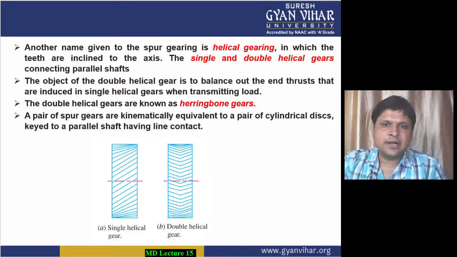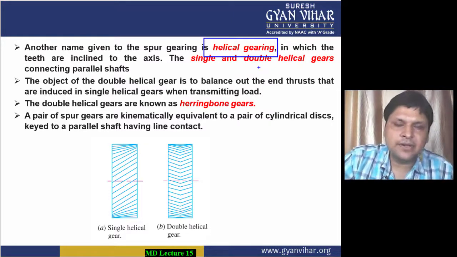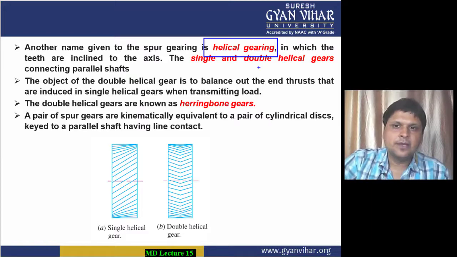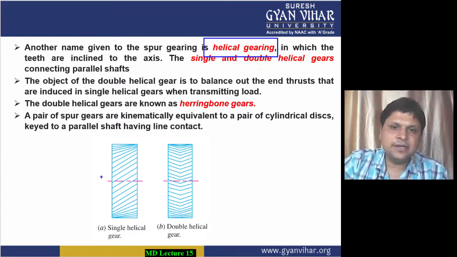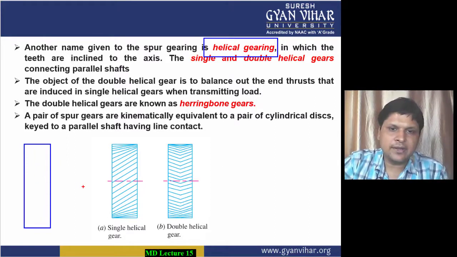Now, another name given to spur gear is the helical gear. It is a special case of spur gear. We can't say that it is a spur gear exactly. What was the case in spur gears? If this is the axis of the shaft, then in the case of spur gears, the direction of the teeth was parallel to the axis of the shaft. It was in this way.